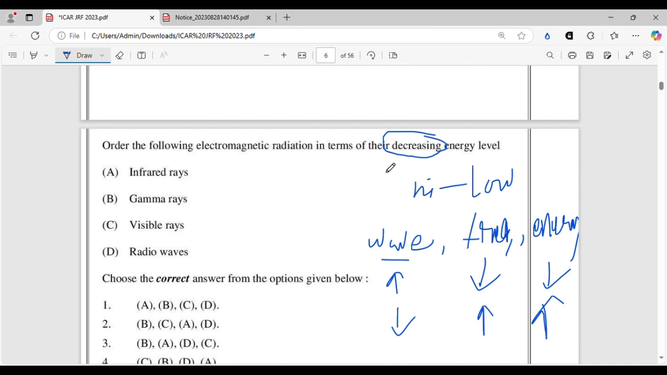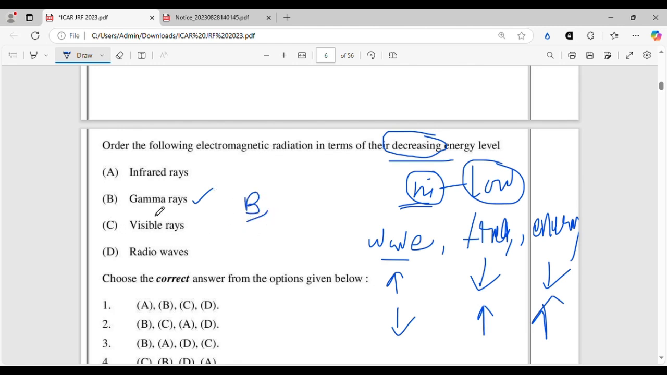In decreasing energy level, first the highest energy level will come, and in the last the lowest energy level will come. That means the ray with the lowest wavelength or the highest frequency will come first, and the one with the highest wavelength will come at the last. Here, gamma rays have the lowest wavelength and the highest frequency among these four options. So B will come first.